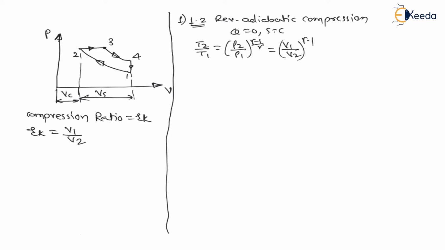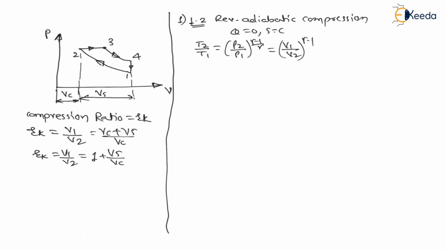And my dear students, for this V1 we can say clearance volume plus swept volume. And for V2 we can say it is the clearance volume. Therefore this RK, which is nothing but V1 divided by V2, is nothing but 1 plus swept volume divided by clearance volume.